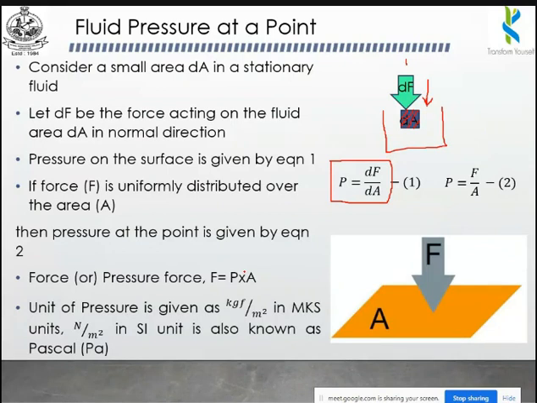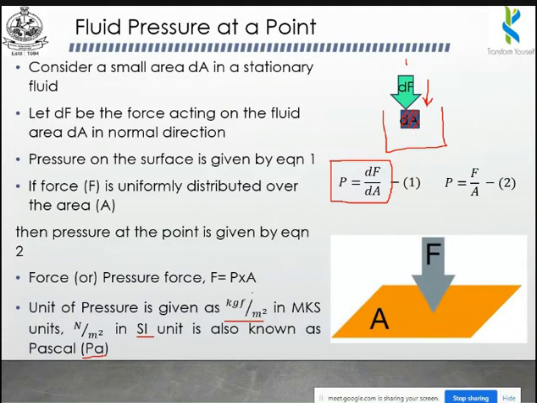So the unit of pressure. In MKS unit, we will be using kgf per meter square, that is, kilogram force divided by square meter. Similarly, in SI units, we'll be using a unit called pascals.